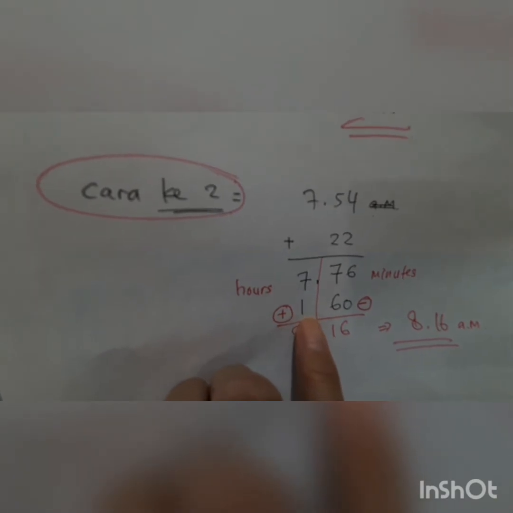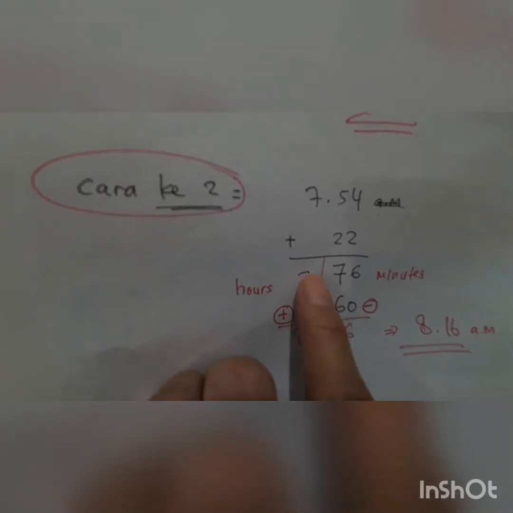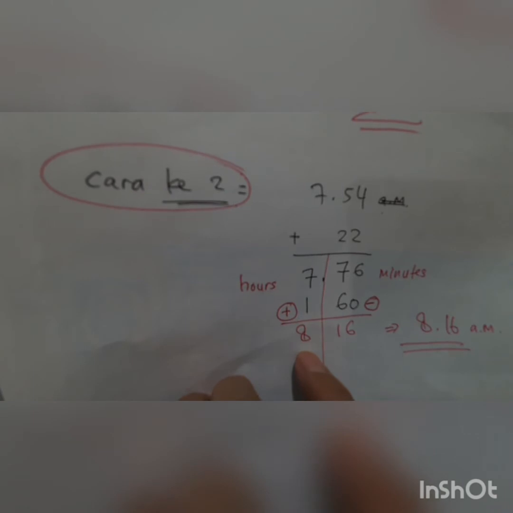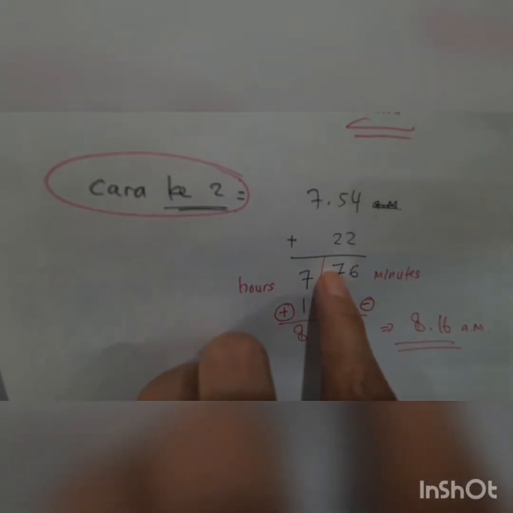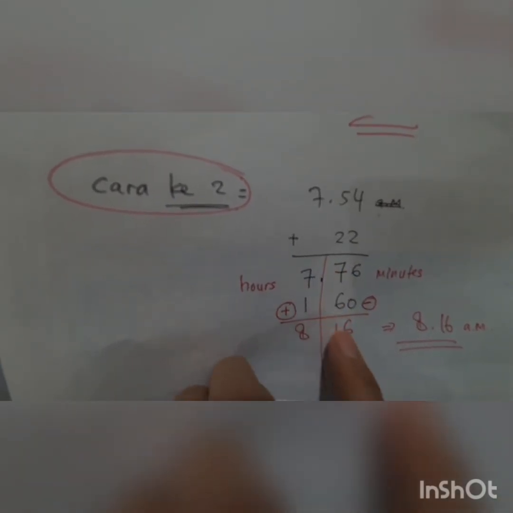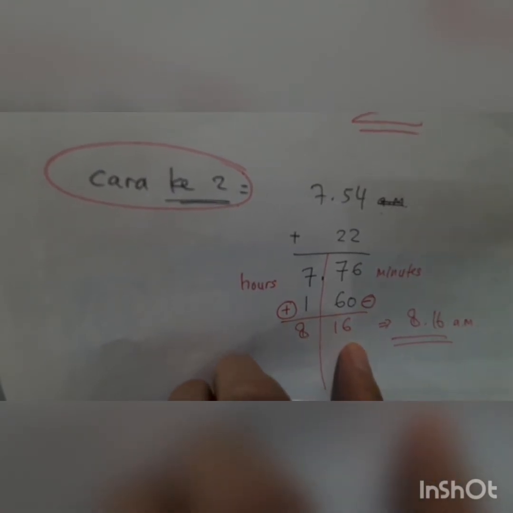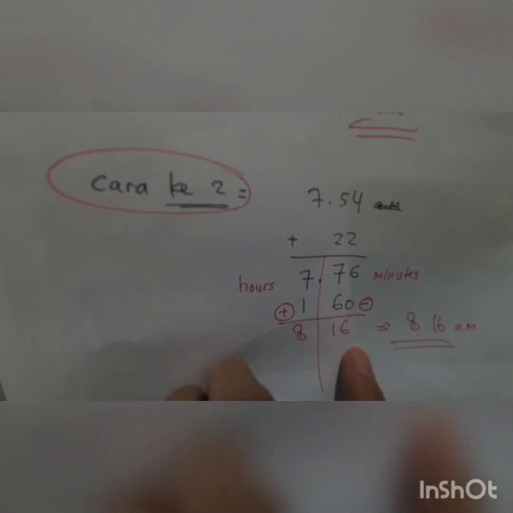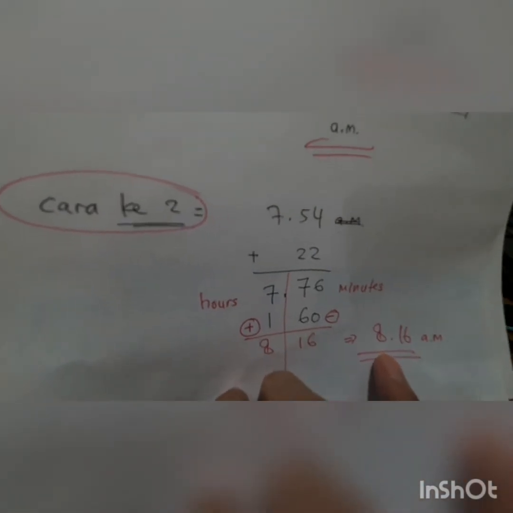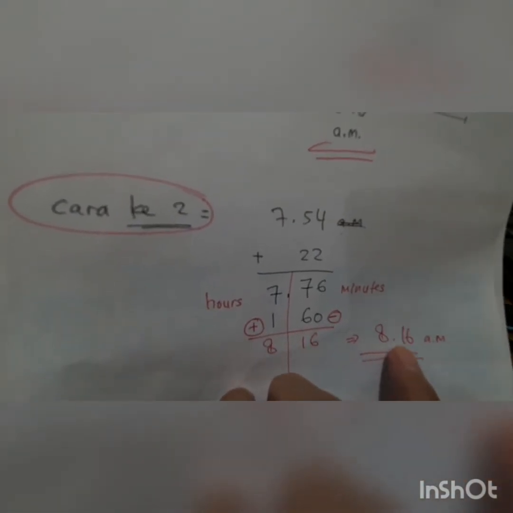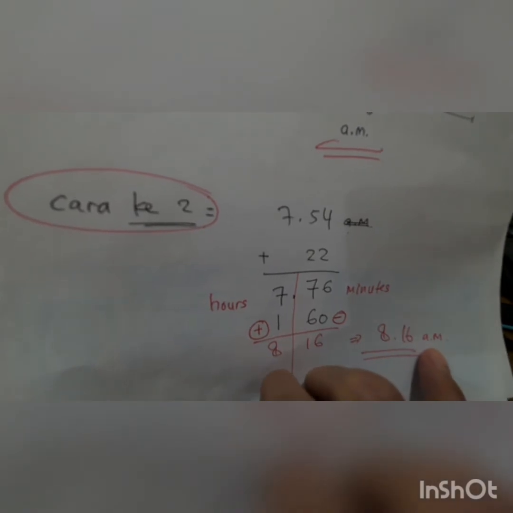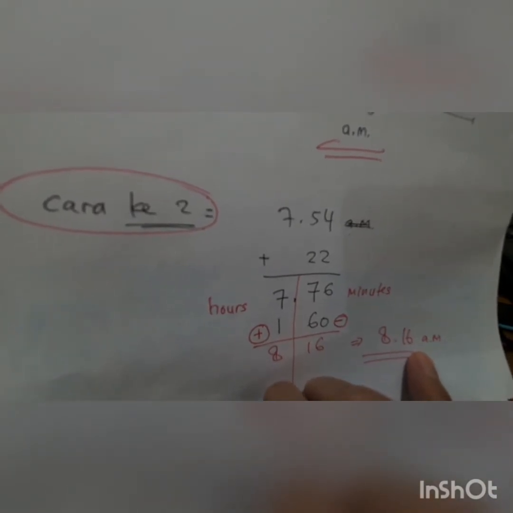Yeah, this 1 hour. So 7 plus 1 equal to 8. 76 minus 60 equal to 16. So 8:16. 8 hours 16 minutes. Yeah, the time is 8 o'clock 16 minutes AM. Okay.